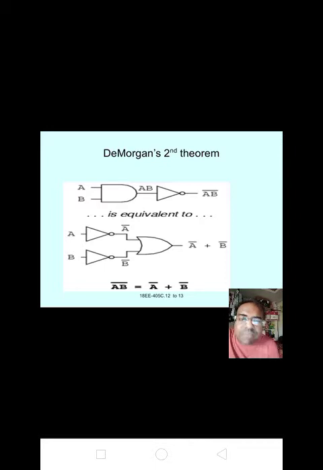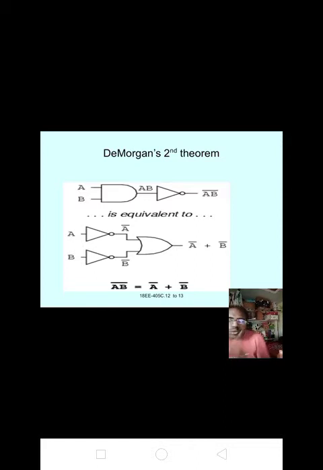It is equivalent to the RHS, where we are taking two NOT gates and one single OR gate. Input A is given to the NOT gate, and we get the output A bar, which is given to the OR gate. B is the input for the NOT gate, and we get the output B bar, which is given to the OR gate. Both inputs, A bar and B bar, give the output A bar plus B bar. Now De Morgan's second theorem is valid, that is AB bar equals A bar plus B bar.